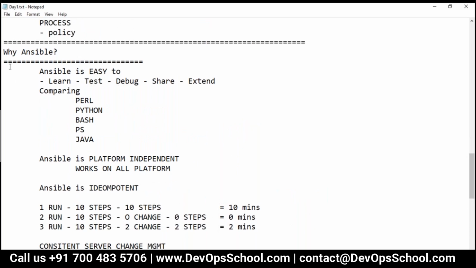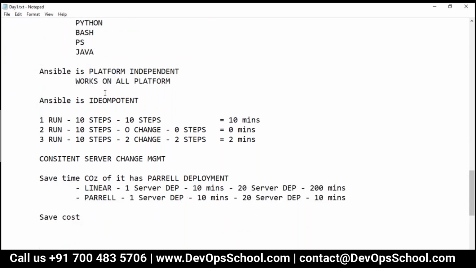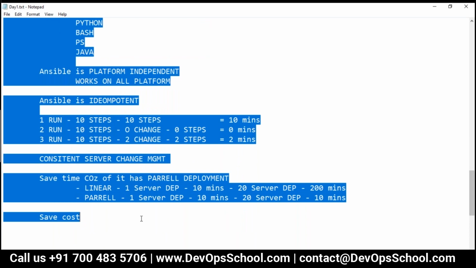Okay, so guys, did you understand why we need Ansible? Why we are all opting for Ansible? All of us?